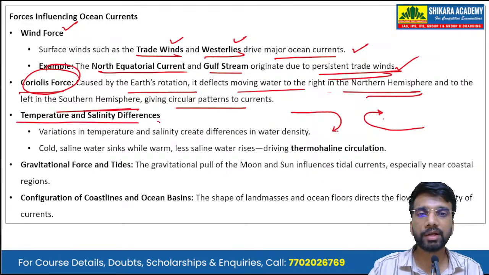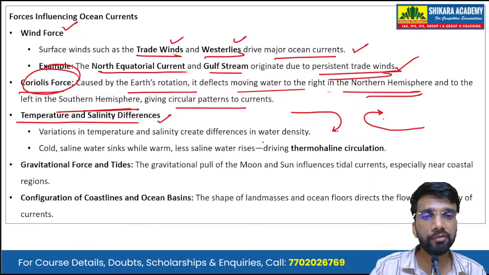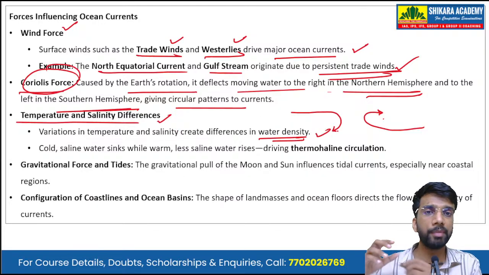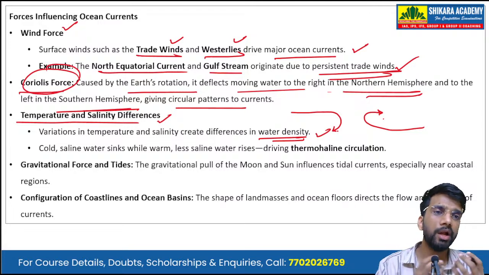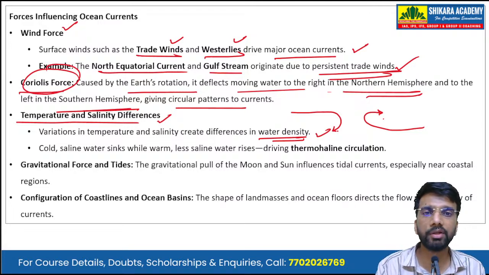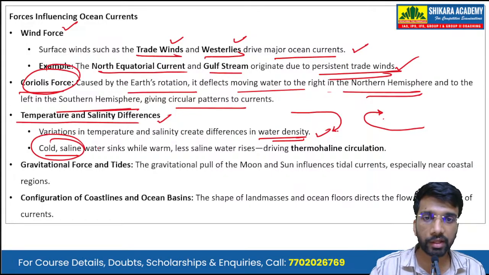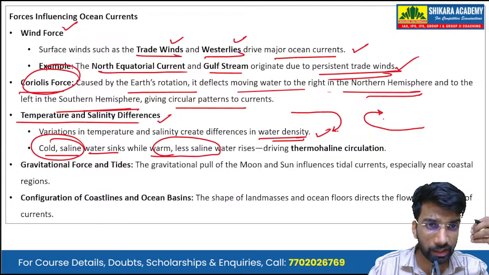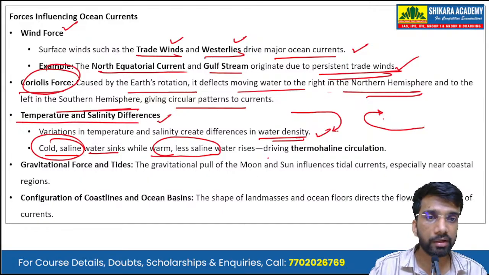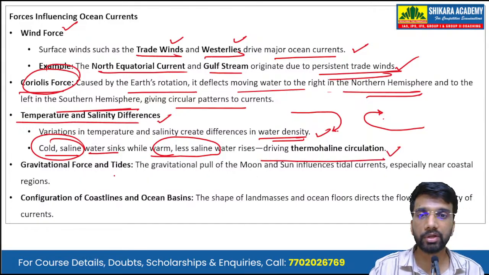Then there is temperature and salinity differences. Variations in temperature and salinity create differences in the water density, because density is dependent on the temperature as well as the salinity of the water. Cold saline water, okay, water that is cold and saline, it is denser and that sinks. While the warm and less saline water, it has lesser density, it rises, driving the thermohaline circulation.